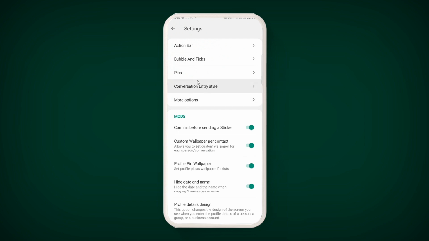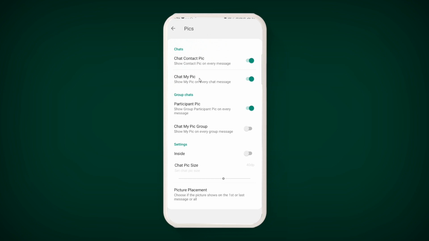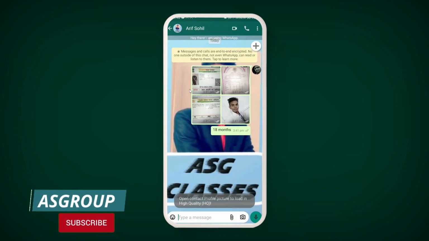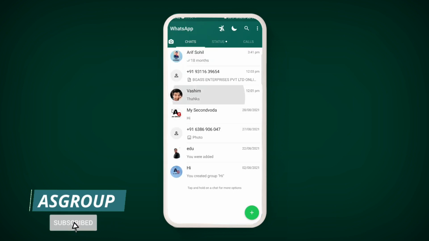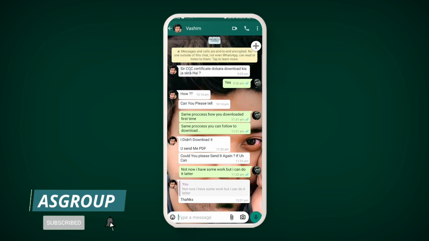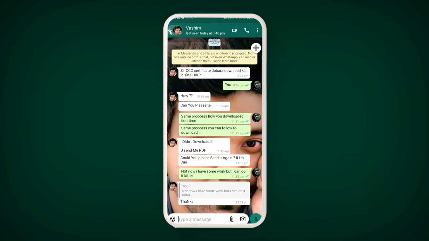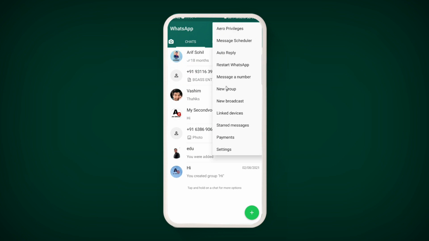Let us talk about other features. You want to make changes in pictures. What exactly do these mean? If anyone applies any DP and sends a message to me, the message will come to us, but also his profile picture. For example, you can see here, not this one exactly, this one I'll show you. Here you can see that the message sent to me is shown here and also his profile picture. Similarly, if I send a message to anyone, my profile picture is shown. So you may say that the experience of chatting increases if you use this feature.